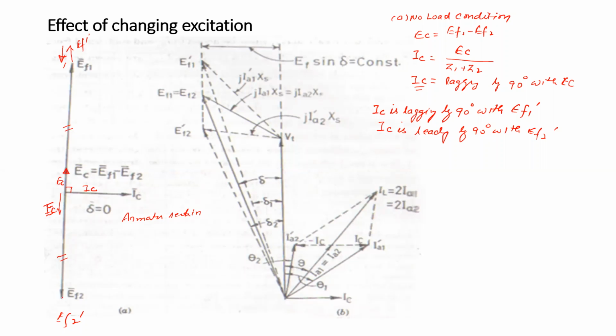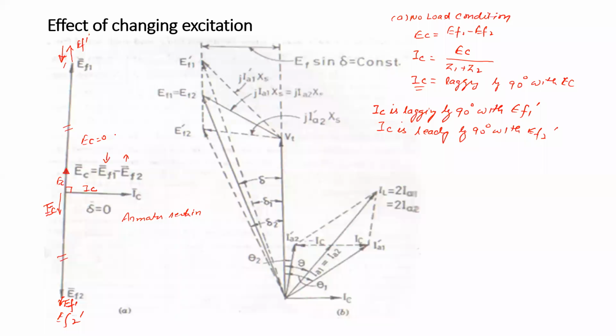So the value of excitation EMF EF2 slightly increases. So it is found that because of the magnetizing and demagnetizing effect of the circulating current, the generator whose excitation has been increased decreases its EMF, and the second alternator EMF slightly increases, in such a way that again the circulating voltage becomes zero. Say it somewhat decreases and slightly increases, and at some new value of EF1 and EF2, EC becomes zero.